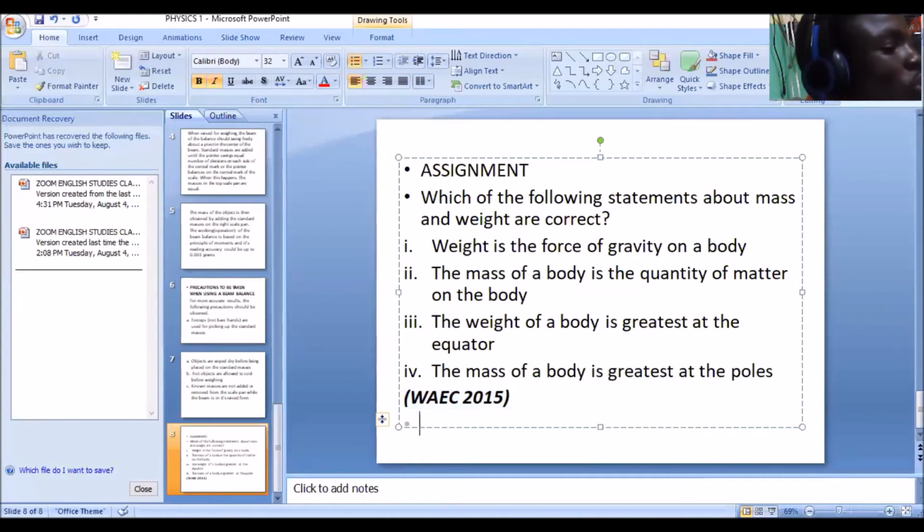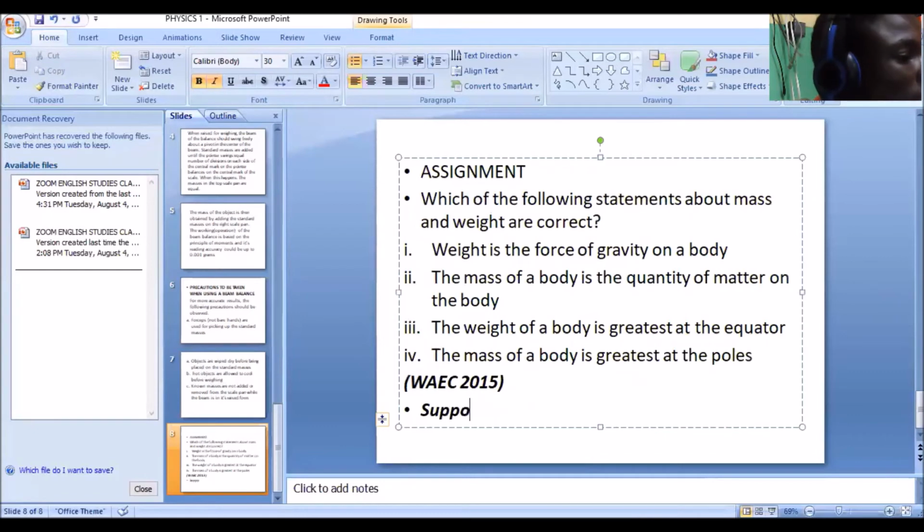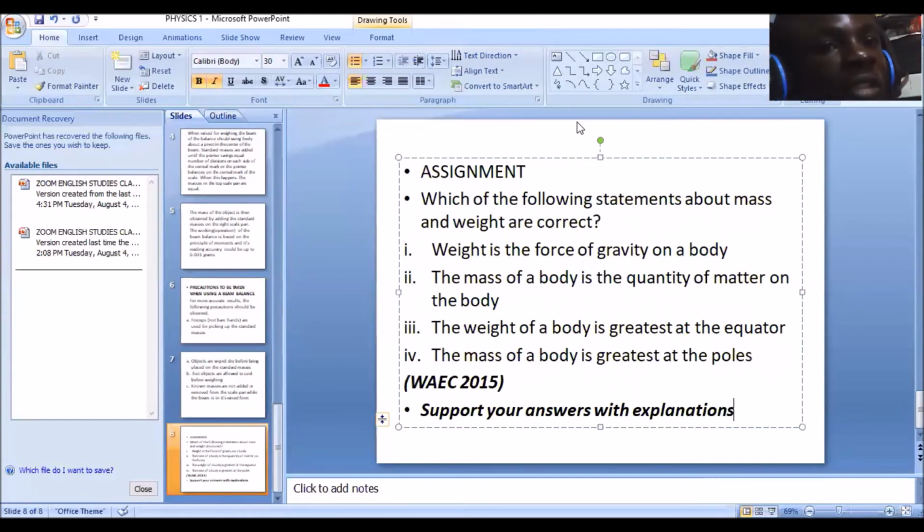Now, you support your answers with explanations. If you tell me weight is the force of gravity on a body, if you say this is correct, you tell me why. You support it with notable explanation.